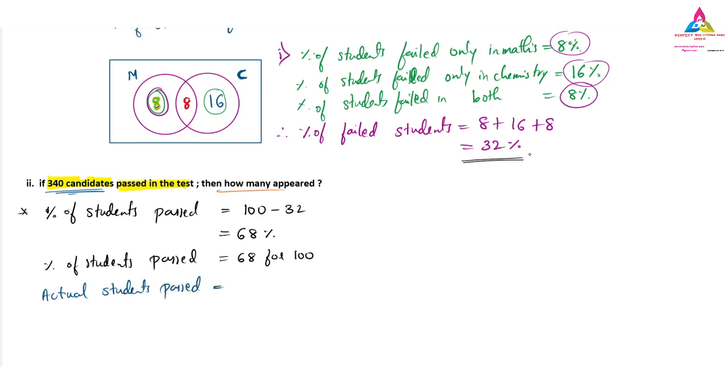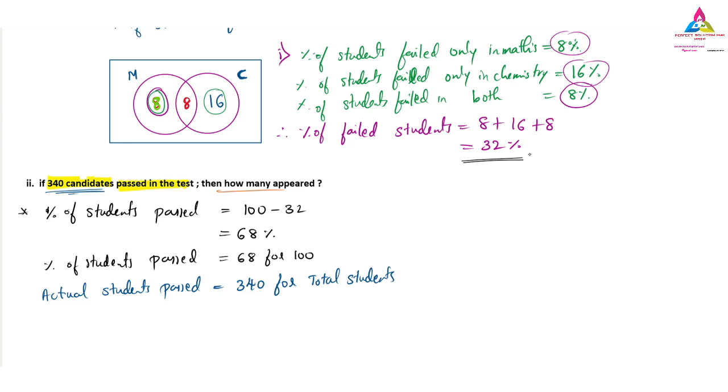Passed is equal to 340, for how much we don't know, total students. Or appeared. The students who appeared. Total students we can take, or appeared. Okay, total students only, it is better. Total students or total candidates or anything you have.